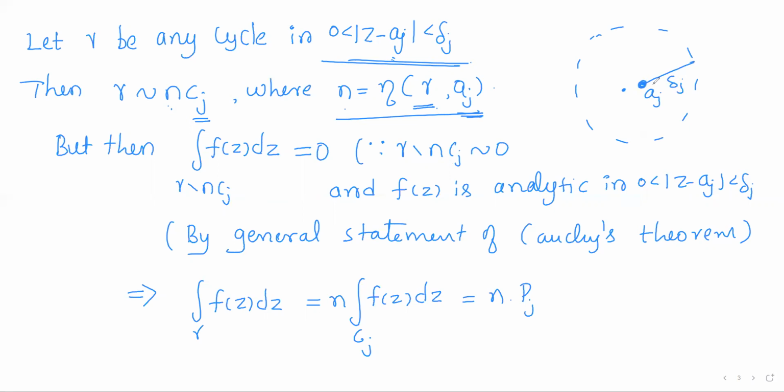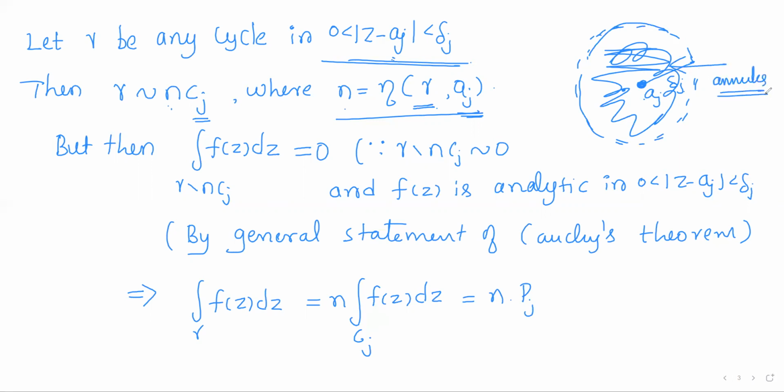This is the deleted neighborhood centered at aj with radius delta j. This is the point circle, and this is the other circle with the same center and radius delta j. We are collecting the points between these two concentric circles, which form an annulus, a doubly connected region of connectivity 2.